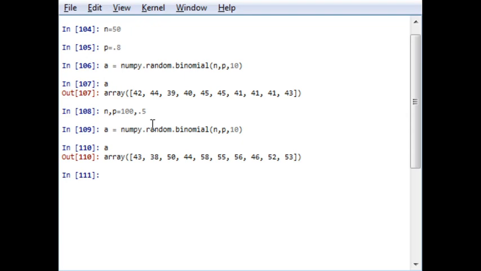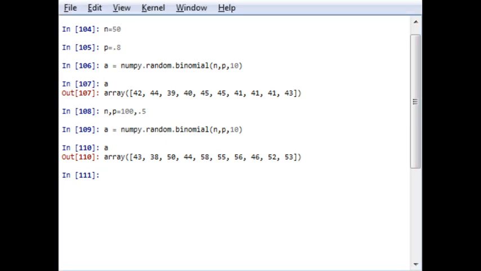The next distribution function which is very much used in Python is the normal distribution function. The normal distribution function follows the Gaussian distribution with a fixed mean and standard deviation and can be generated by using the function random.normal.